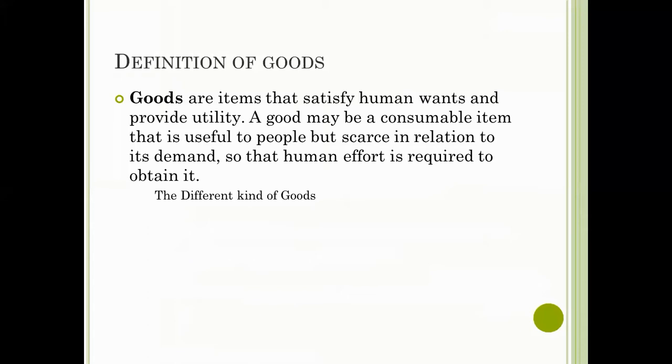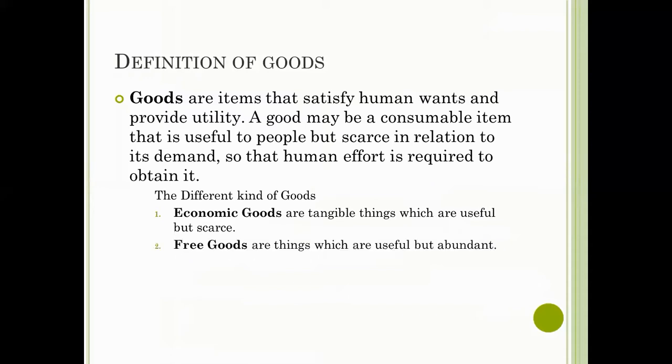So we have different kinds of goods. We have the economic goods. Economic goods are tangible things which are useful but scarce. Examples of these are oil, gold, and wood. We have free goods, and these are things which are useful but abundant. So we have air, water, ocean, land.